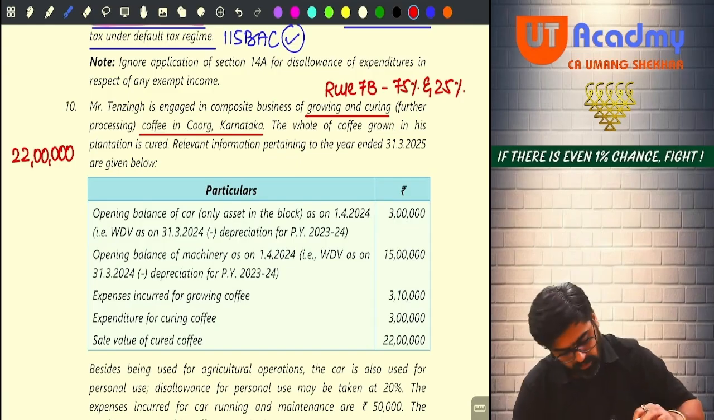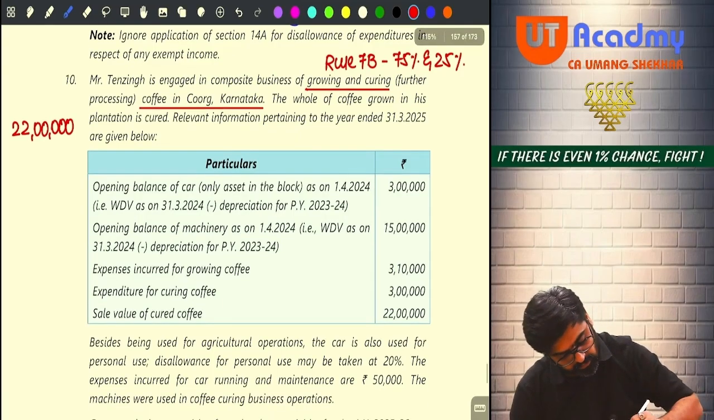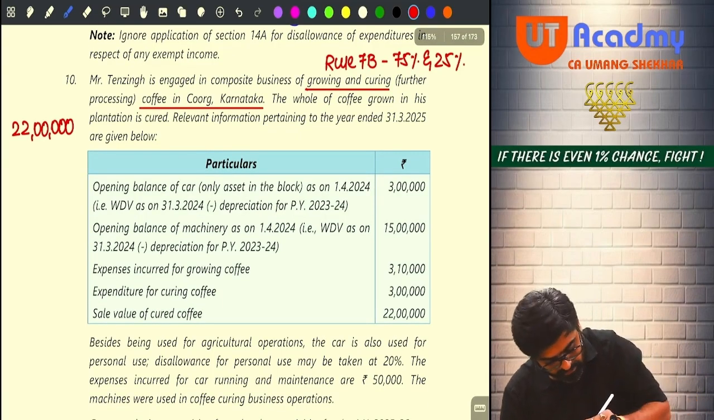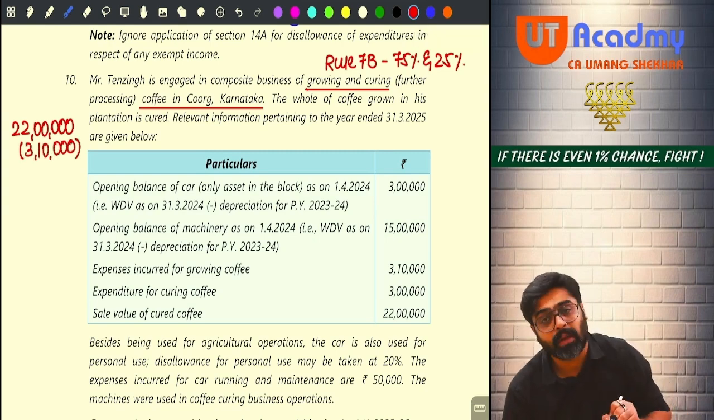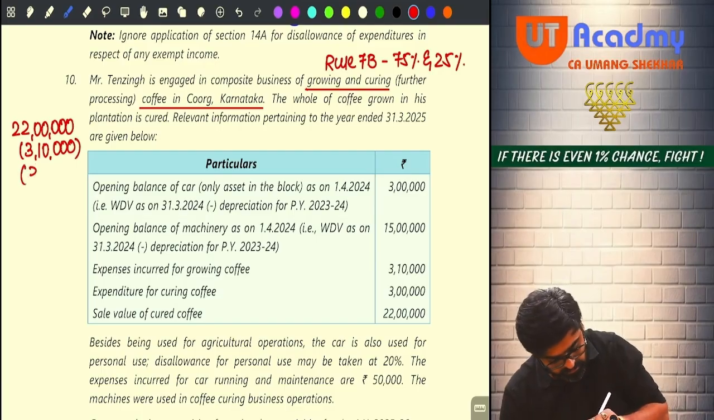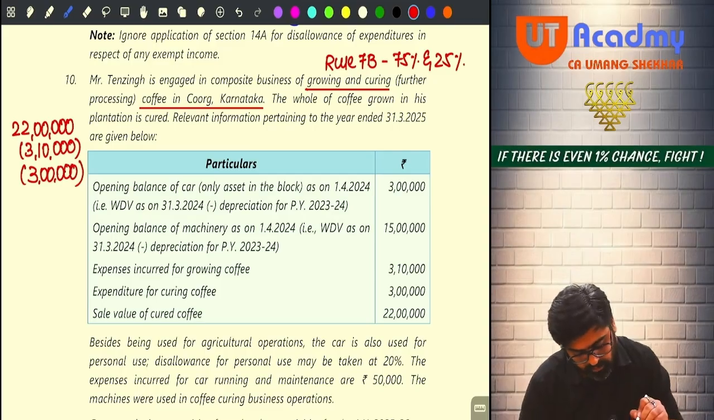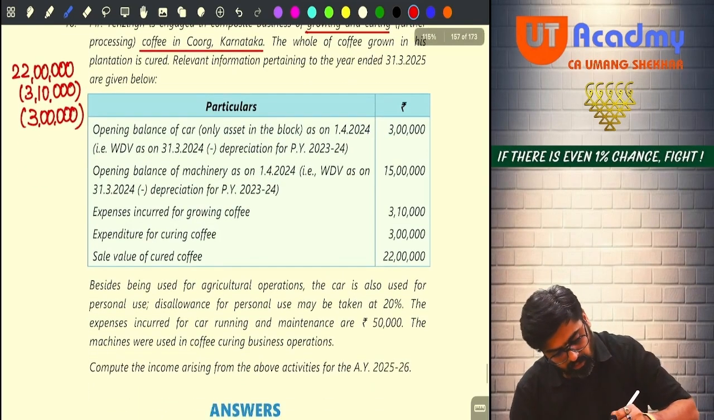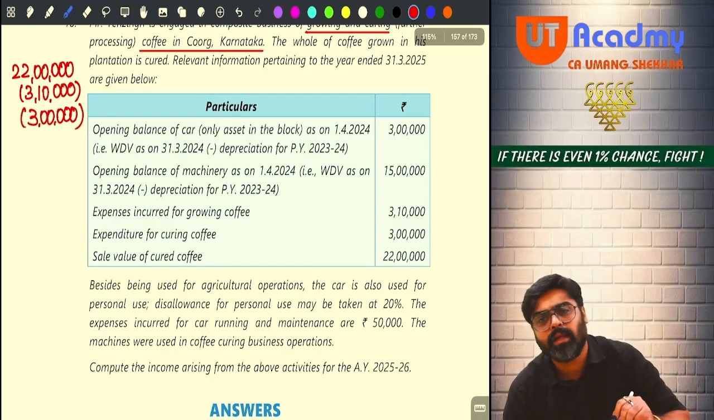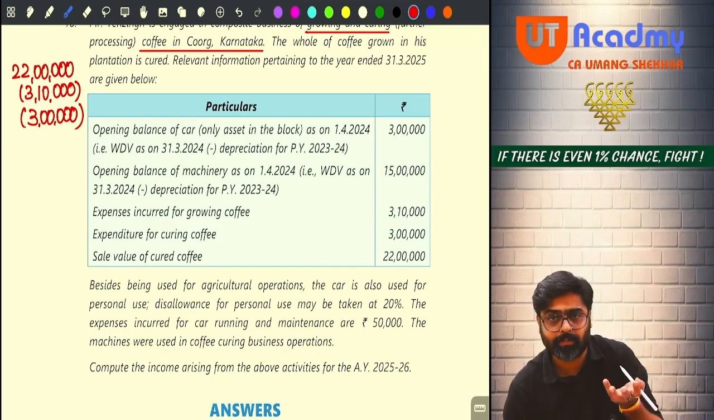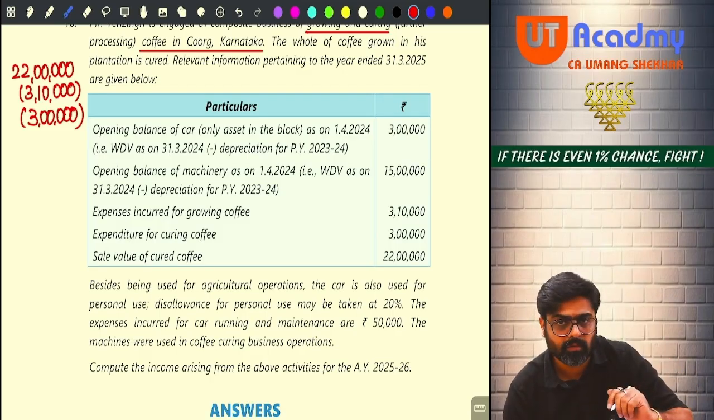Yes or no? So what is the cost of cultivation, guys? Cost of growing coffee is 3,10,000. I will reduce 3,10,000. I will also reduce the cost of manufacturing. Cost of manufacturing is 3 lakh, guys. And I will reduce all the allowable expenses and depreciation on these composite activities. So what are the allowable expenses? Only one expense is given, motor car expense.